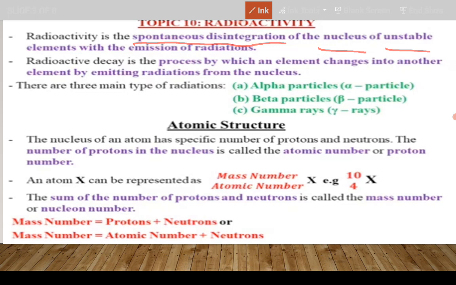Due to that instability, the nucleus is going to break down. The process of breaking down is called radioactivity. The breaking down of the nuclei is accompanied by release of radiations, which we are going to talk about shortly.